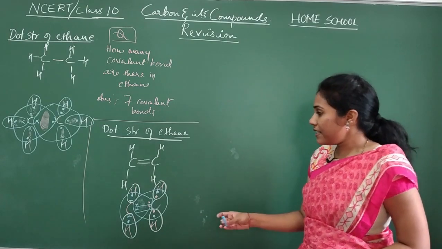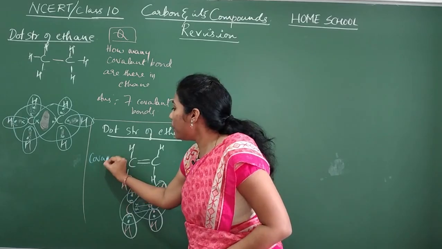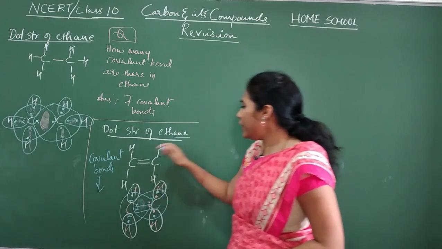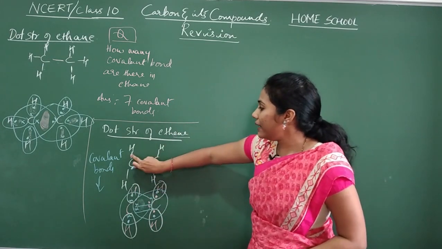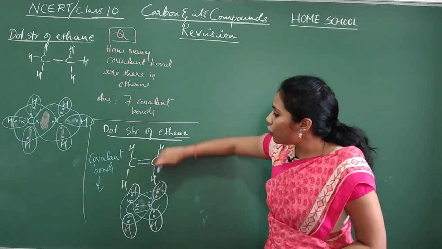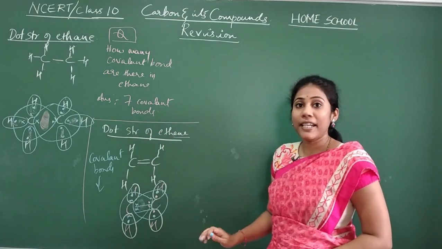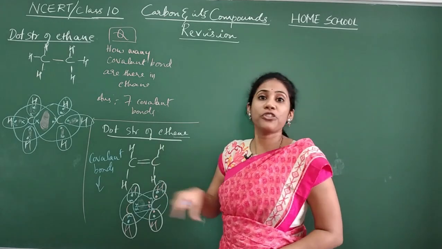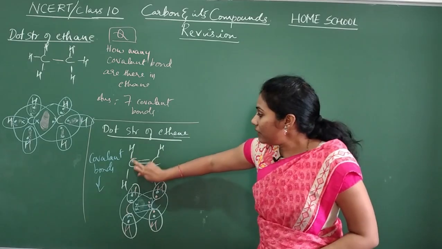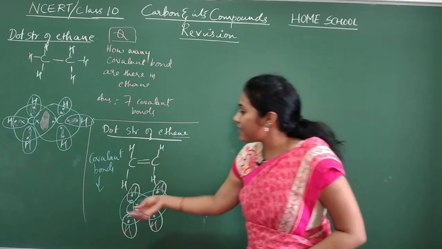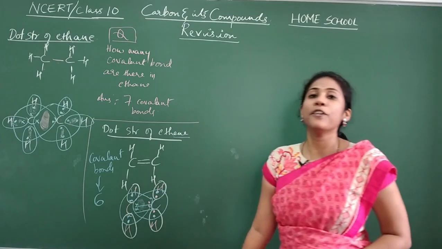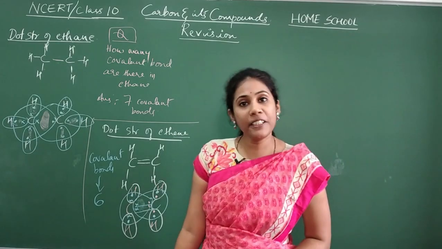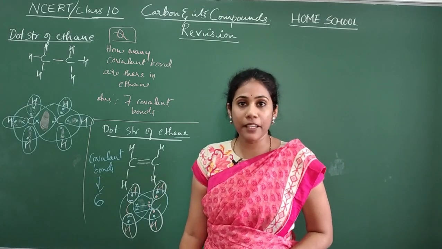And now the question is, how many covalent bonds are there in this molecule? All bonds are covalent only. Count how many bonds? 1, 2, 3, 4, 5, 6. Okay. In a double bond, you have 2 bonds. Those 2 bonds also you should include. Okay. 1, 2, 3, 4, 5, 6. So in ethene, you have 6 covalent bonds. Okay, so they will ask you the number of covalent bonds also. You have to be careful.